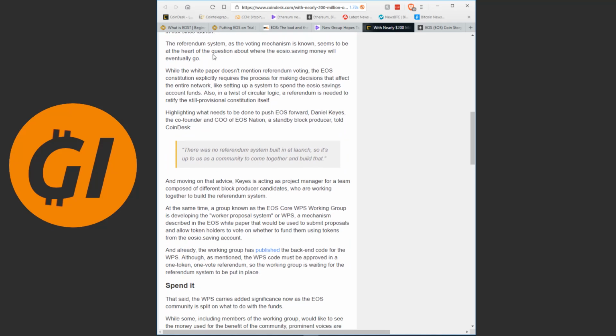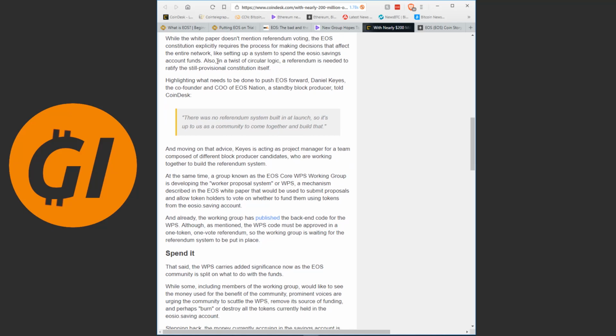The system seems to be at the heart of the question about whether the money will actually be used. While the white paper doesn't mention referendum voting, the constitution explicitly required the process for making decisions that affect the entire network, like setting up a system to spend the funding. So, a referendum is needed to ratify the still provisional constitution.